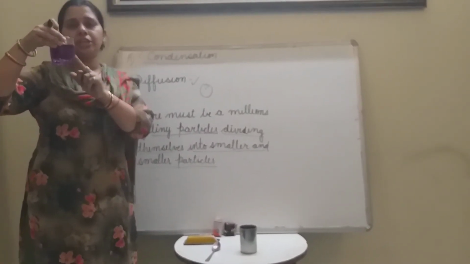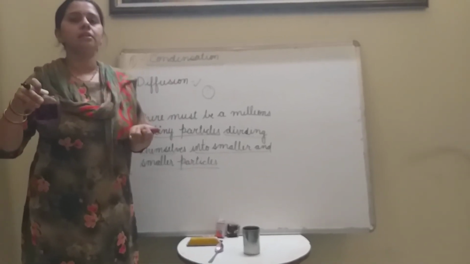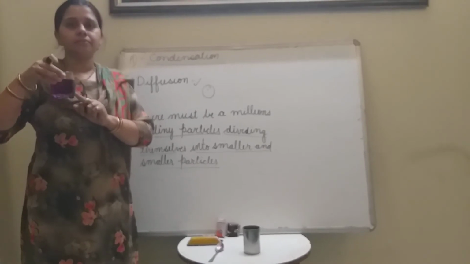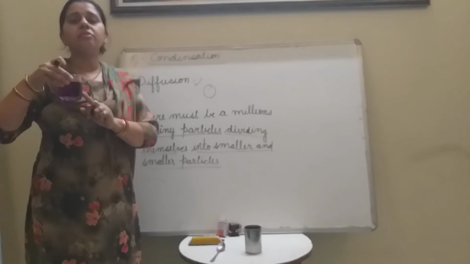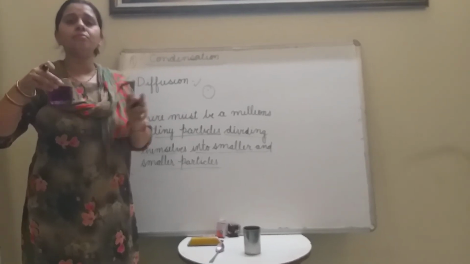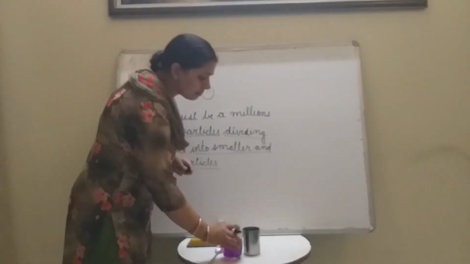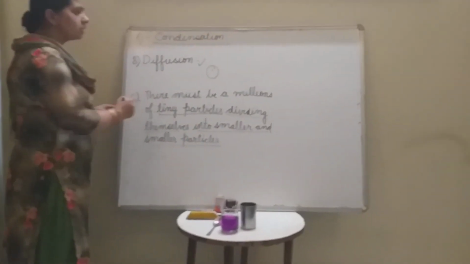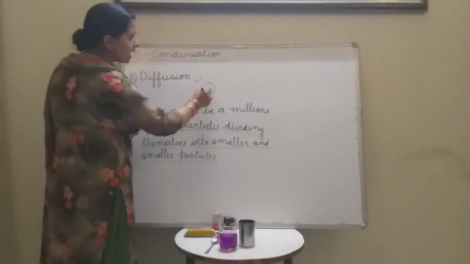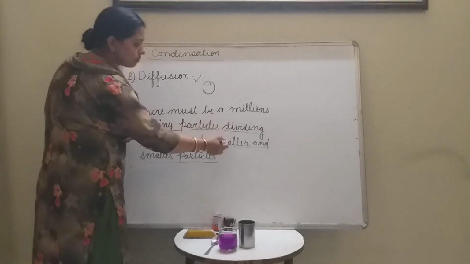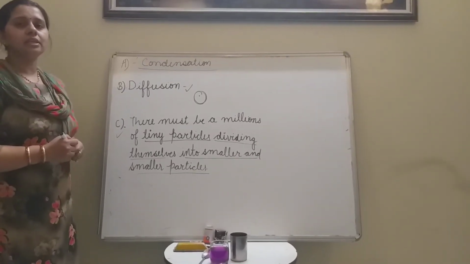If we add this potassium permanganate water into more water, then it becomes lighter, but you can see the color. The color will not disappear. So when will the color disappear? When you add more and more water. So what do we understand from this? That a tiny particle is made up of smaller and smaller particles. Have you understood this?